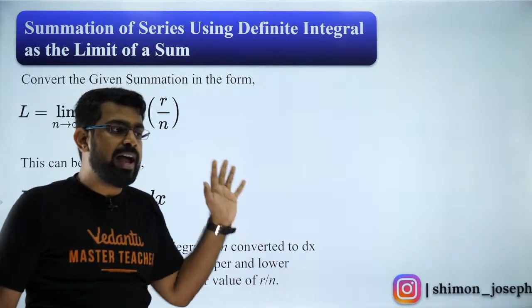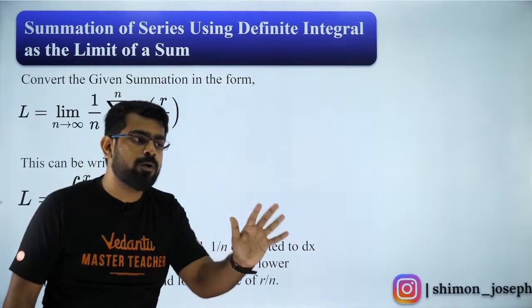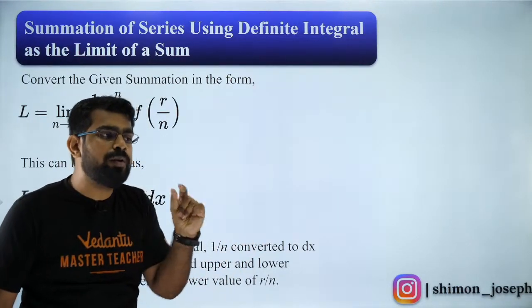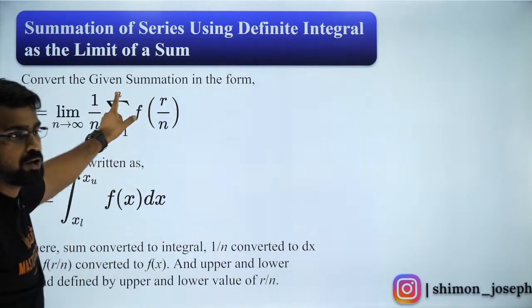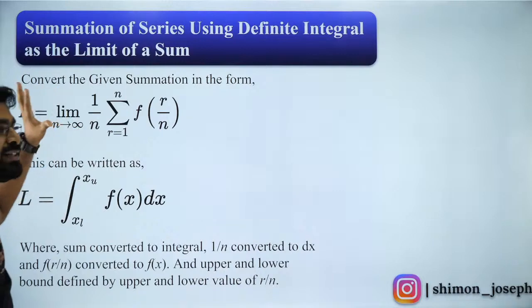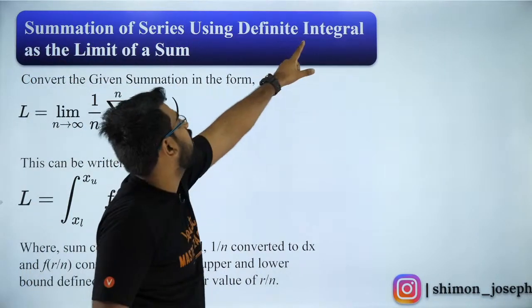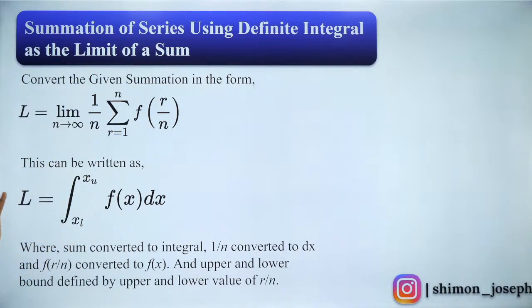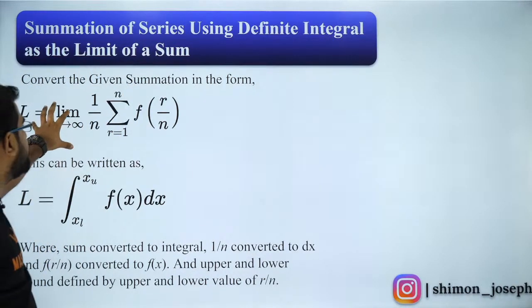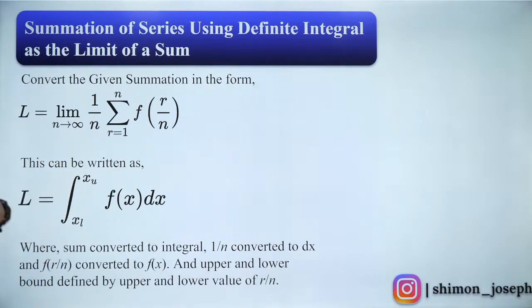So I want everybody to listen carefully and make a note of this so that when you solve it on your own, you will never ever commit a mistake in this particular concept. What is this concept? This concept is called using definite integral as a limit of sum. Whenever you have a limit of a sum, I can convert it to a definite integral. How do we do it? I will teach you how to do it.